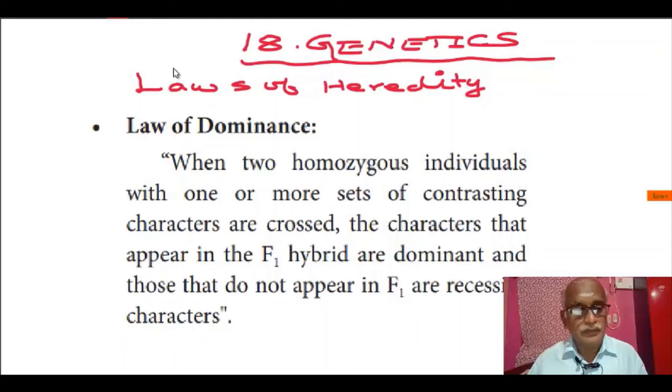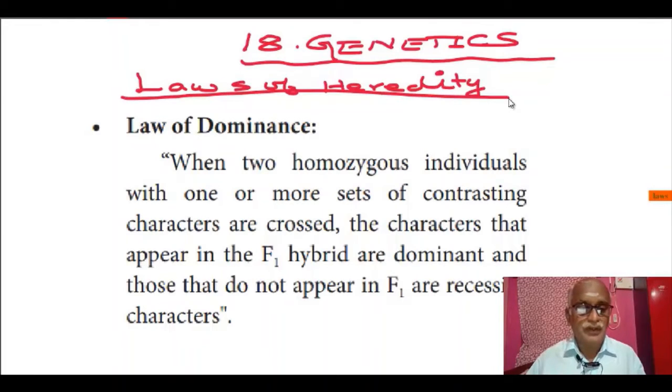Already we have seen Mendel's crosses, both monohybrid and dihybrid crosses we have studied. Now, on the basis of Mendel's crosses, he has given some three important laws, which we call the laws of heredity. So, based on his experiments, he has given these laws. Let us see them one by one.